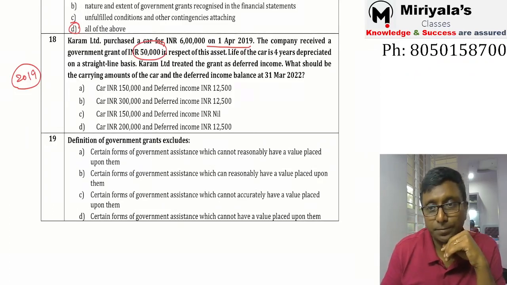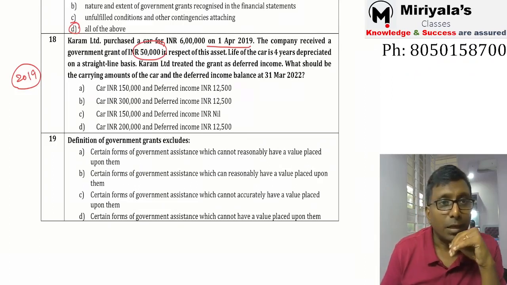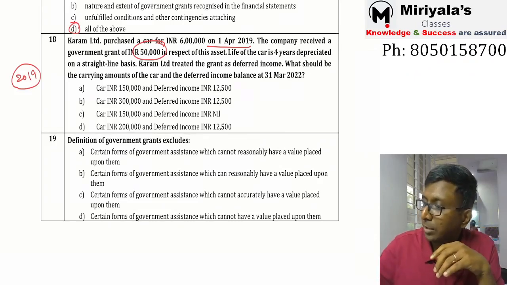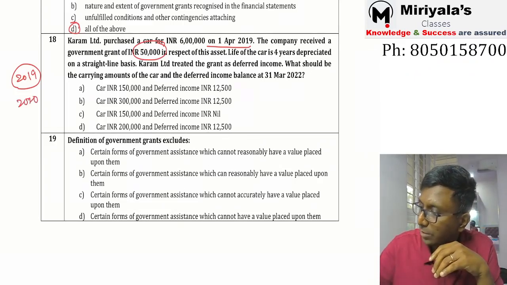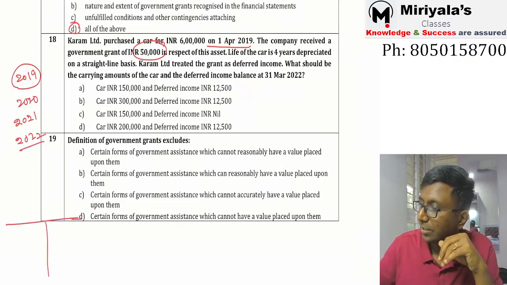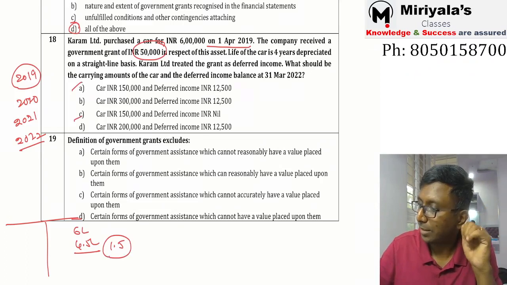Yes, my dear, any answer? So what will be here? First of all, 6 lakh rupees. By end of 2019, you got it, so 2020 is the first year, 2021 is the second year, 2022 is the third year. The asset is obviously in the balance sheet. You must have recognized 6 lakh rupees, less three years, 4.5 lakh rupees depreciated, so 1.5 lakh rupees is the carrying amount of the asset. So there are two answers, A and C, that are right so far. Now, what about the deferred government grant?